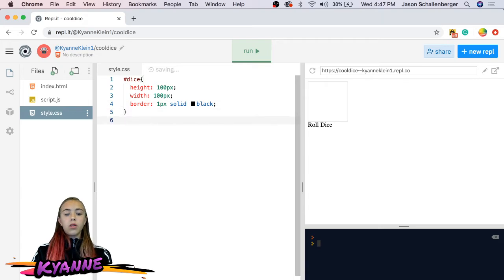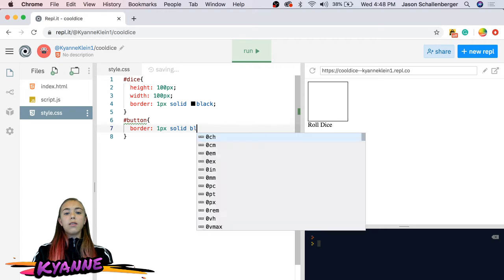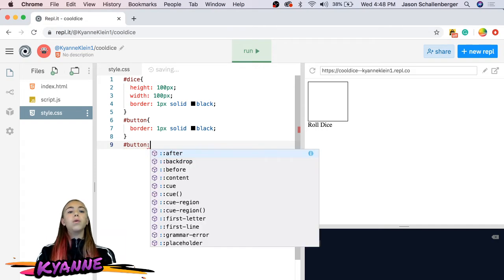So for our button, let's style it to have a border of 1 pixel solid black. And how about let's make it have a hover. So you can add hovers to your divs or your elements in HTML.